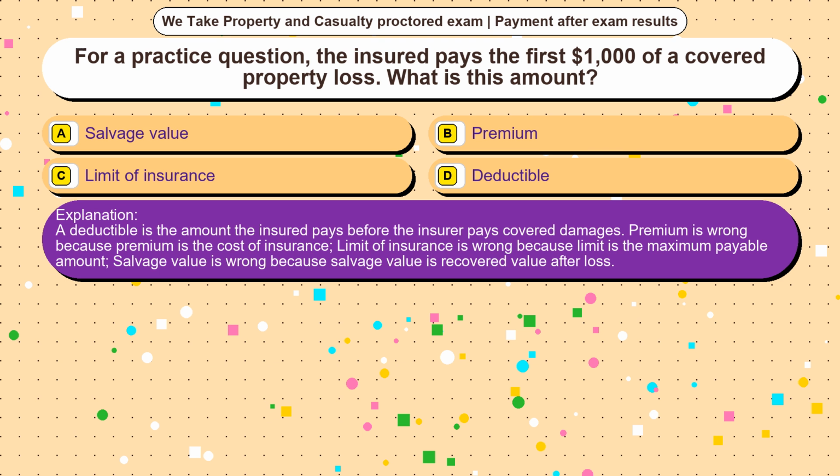Premium is wrong because premium is the cost of insurance. Limit of insurance is wrong because limit is the maximum payable amount. Salvage value is wrong because salvage value is recovered value after loss.